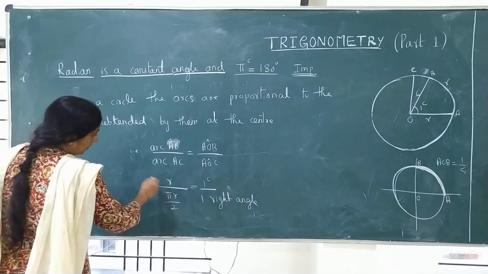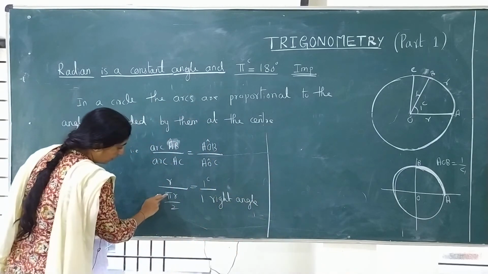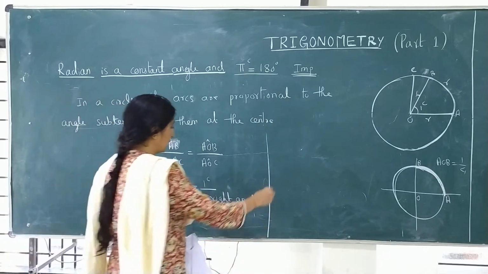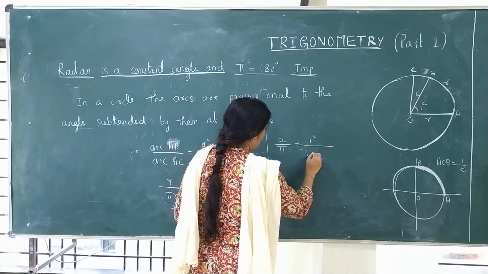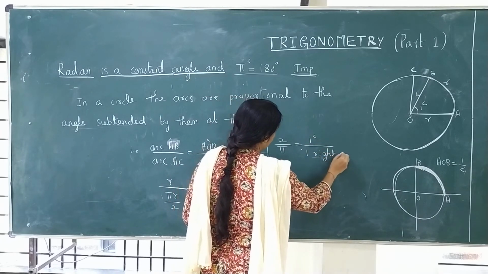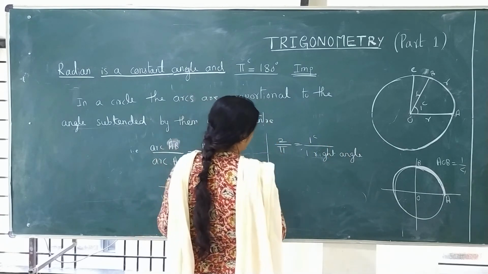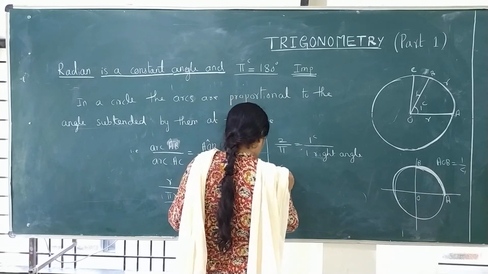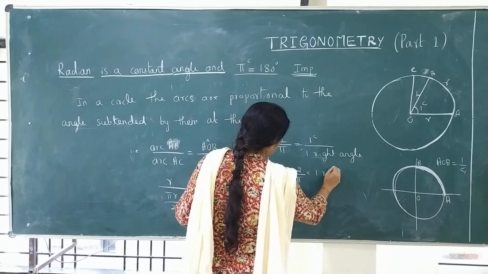See, this R and R get cancelled. Calculations ನೋಡ್ರಿ, this is a fraction, this r and r get cancelled, 2 goes up, it is 2 by pi is equal to 1 radian upon 1 right angle. Then cross multiply ಮಾಡ್ರಿ, cross multiply ಮಾಡಿದಾಗ ಏನಾಗುತ್ತೆ ನೋಡ್ರಿ, 1 radian is equal to 2 by pi into 1 right angle.